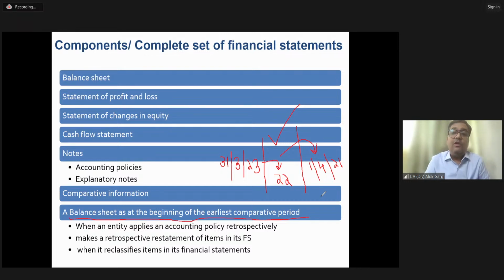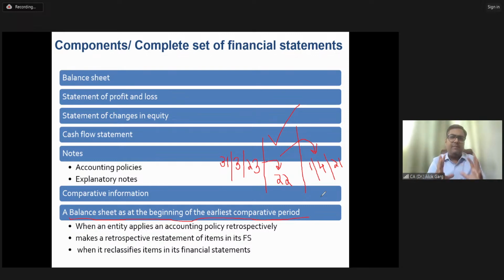Number 2, when the company is changing the accounting policy, so the company has to take the impact on a retrospective basis. Or when the company is doing reclassification. So when there is a correction of a prior period item, when there is a change in accounting policy, and when there is a reclassification in the financial statement item, in these three cases, it is required to present a third balance sheet.